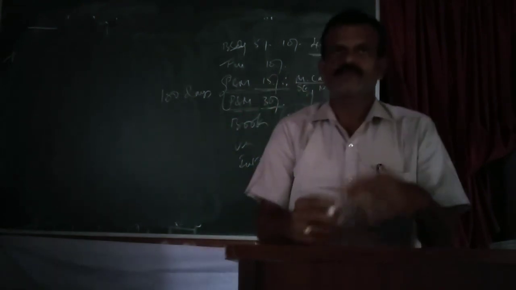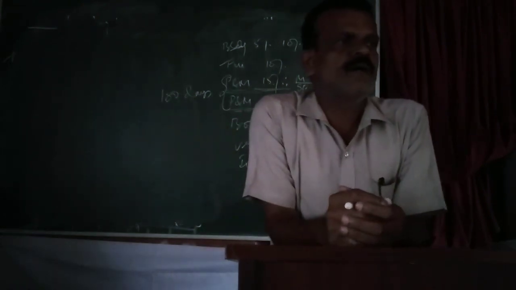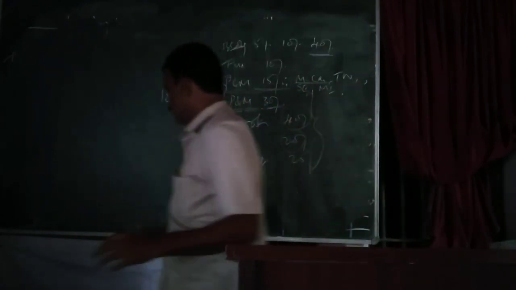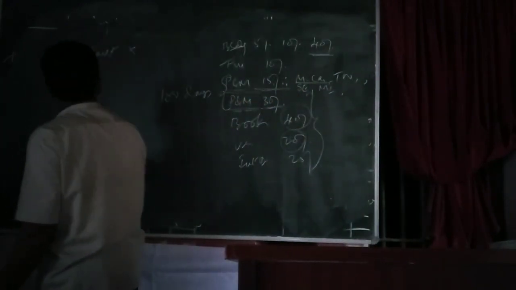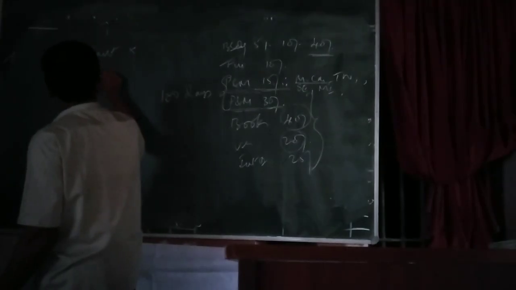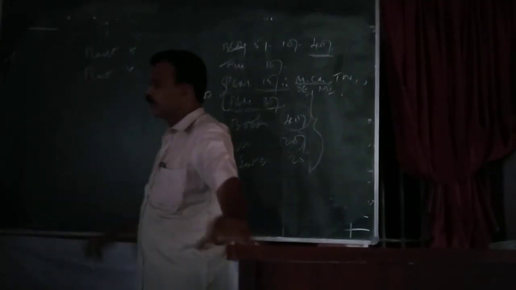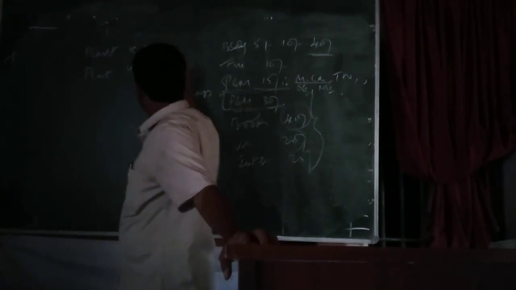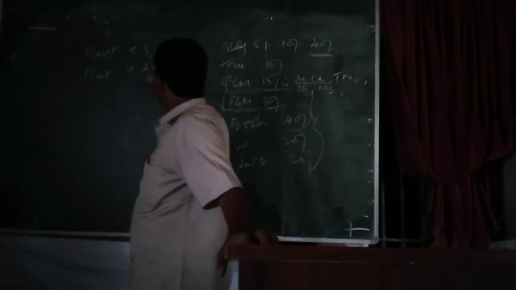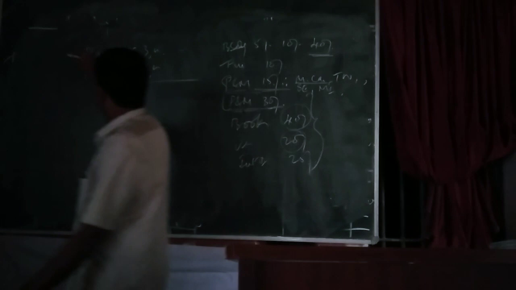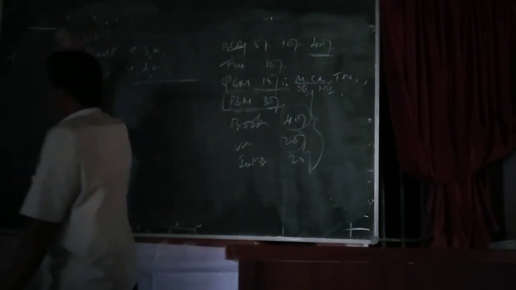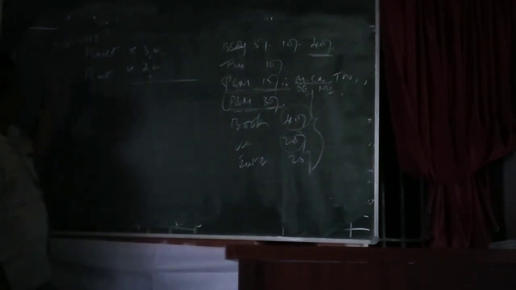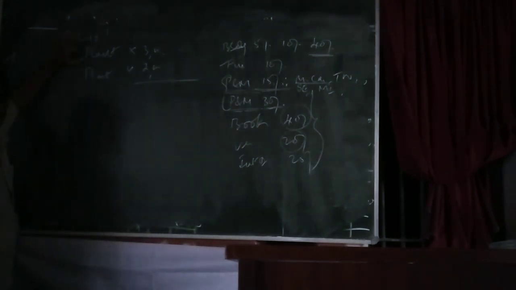Suppose an assessee has two assets, plant X, rupees 3 lakhs, and plant Y, rupees 2 lakhs, on 1st April 2018.